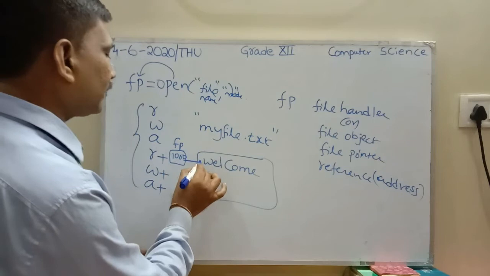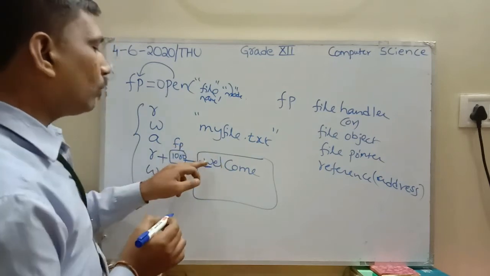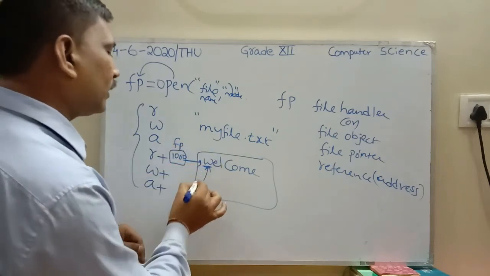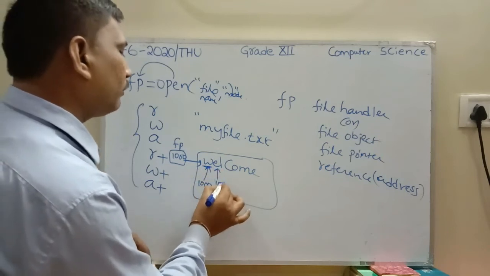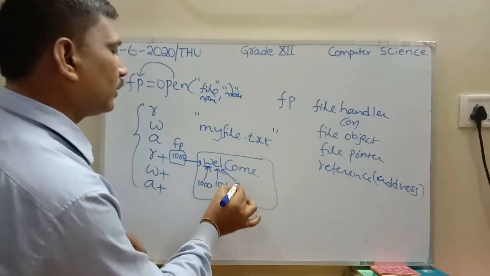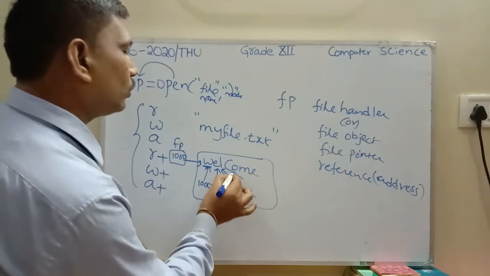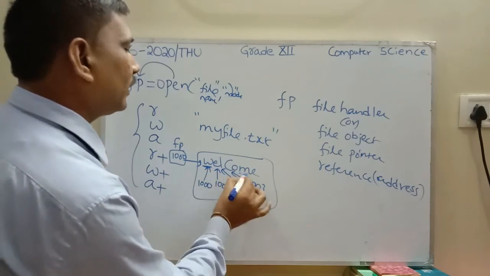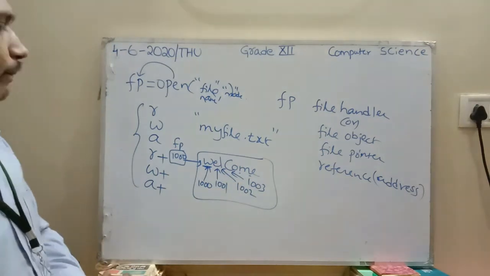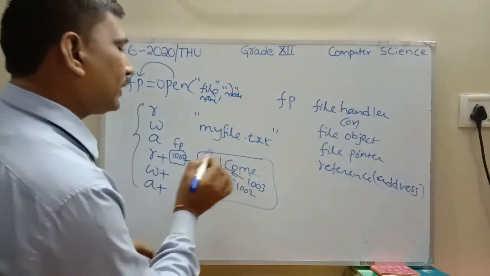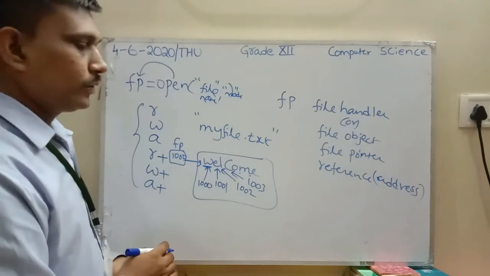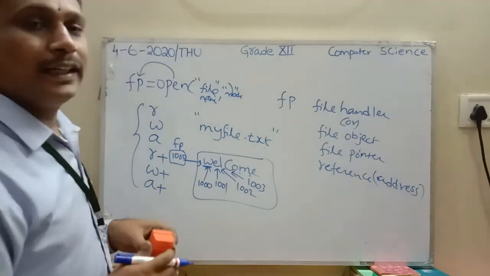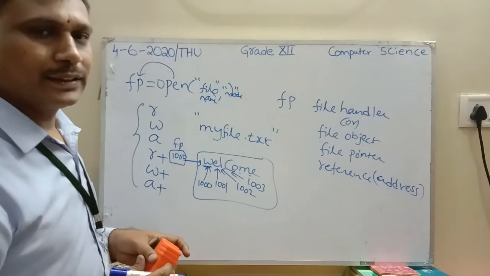This indicates W is at memory address location 1000, this one is at 1001, then 1002, 1003, like that. One character represents one memory address location. All these concepts were discussed in the previous class.